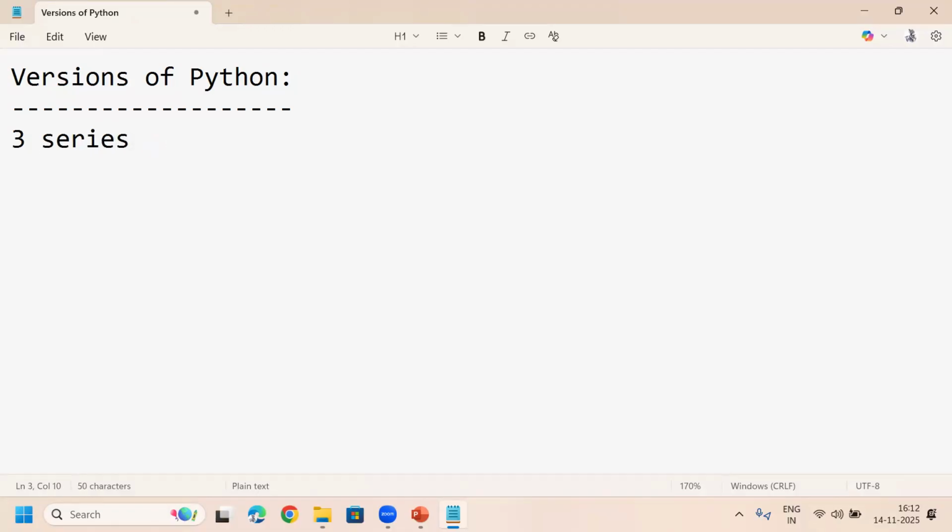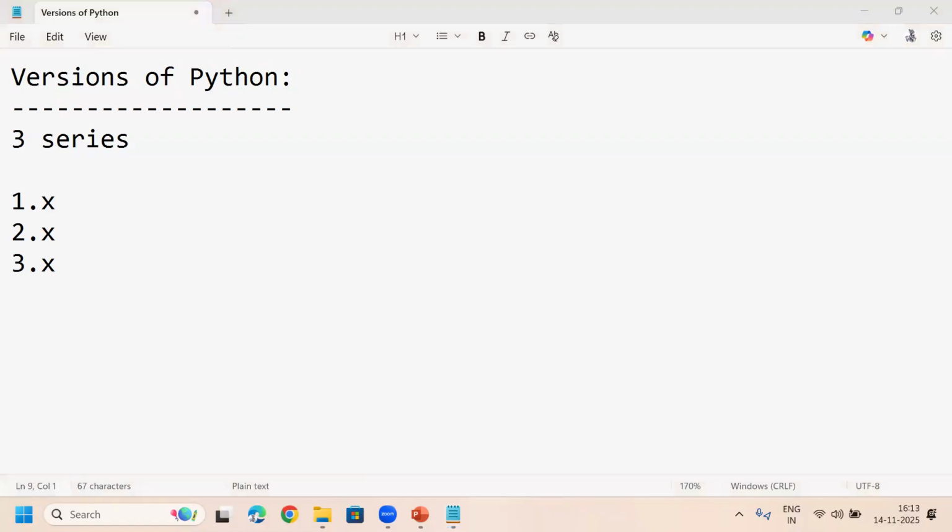In these three series, the first one is the 1.x series, the second one is the 2.x series, and the third one is the 3.x series. There are a total of three series in Python software: 1.x, 2.x and 3.x.